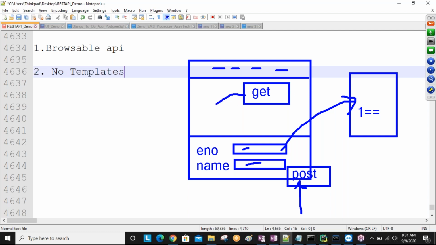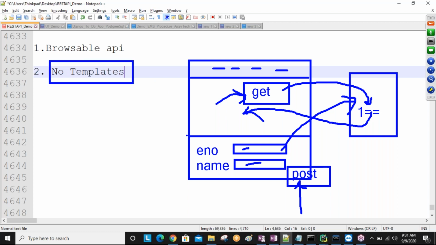After creating, now I'm going to click this get button. Then my request goes to the database, brings this data and displays it here, sir. Like this, all buttons: get button, post button, delete button, put button. Put is nothing but for update purpose, sir. All buttons are going to be displayed ready-made by Django REST framework. That's why no templates language required. So no templates required in our REST API. Templates means this is the template, sir: employee number, employee name related presentation. We need to develop it by using the form tag.